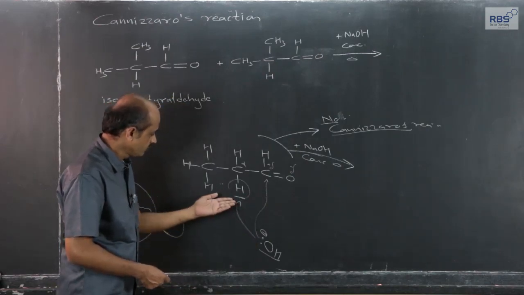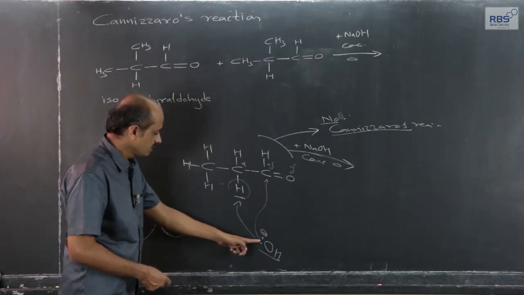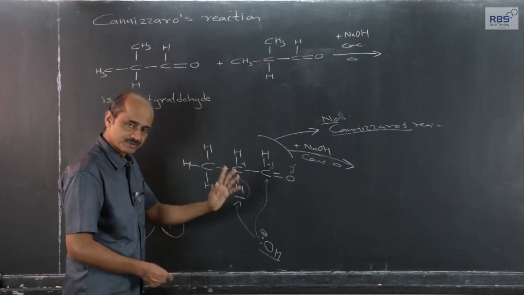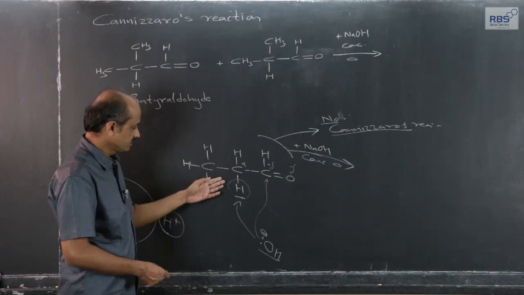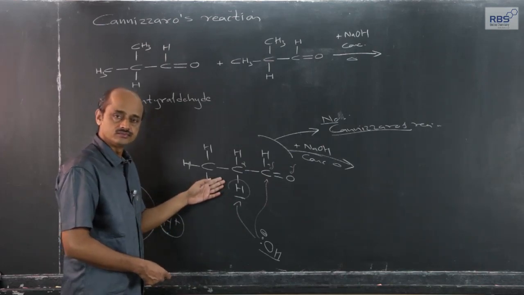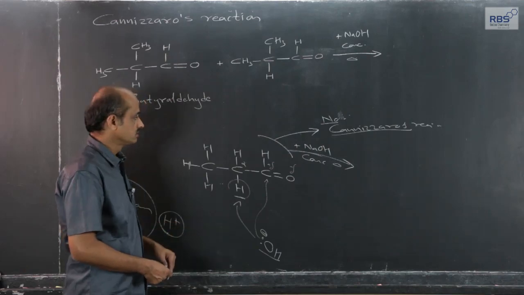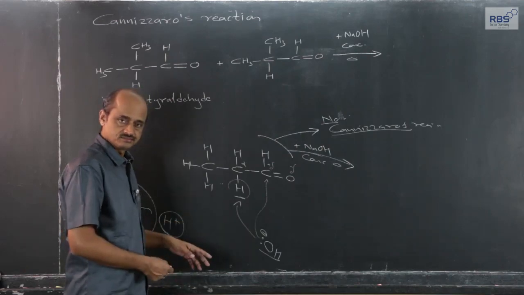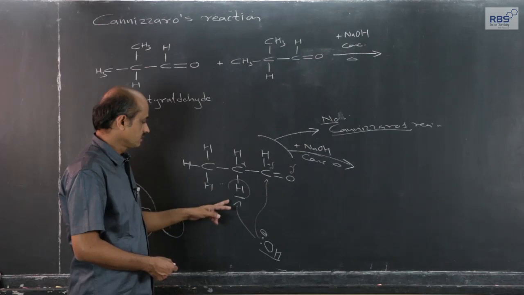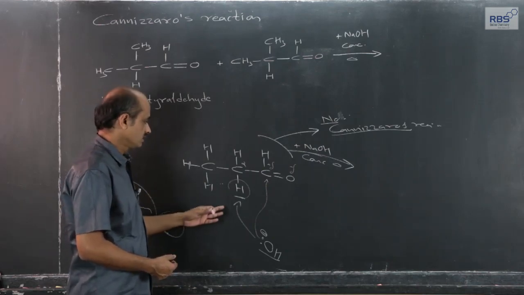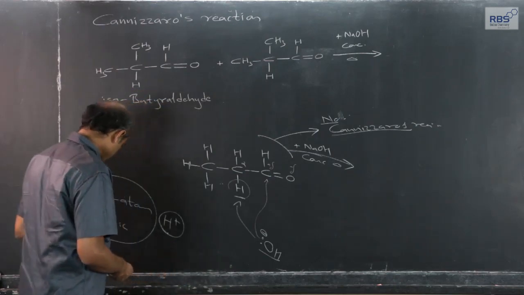So, if alpha hydrogen atom is present, the Cannizzaro pattern will be less preferred, and the steps for aldol will be more preferred. So, it will be a mixture, and that is why absence of alpha hydrogen atom is a requirement here. That is one thing.